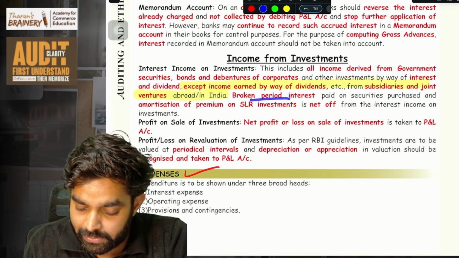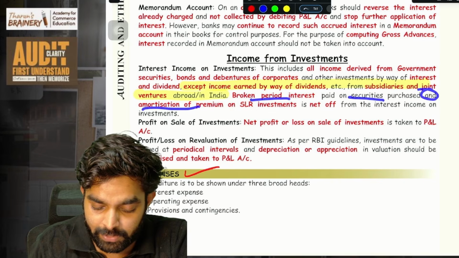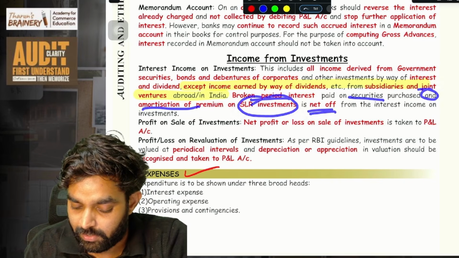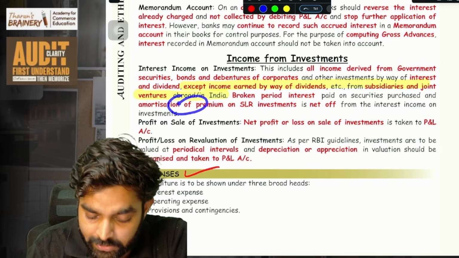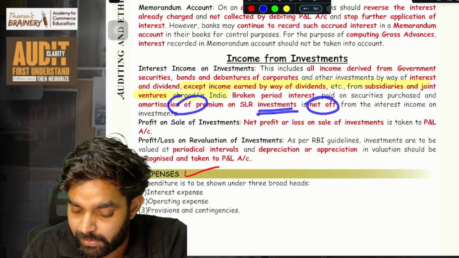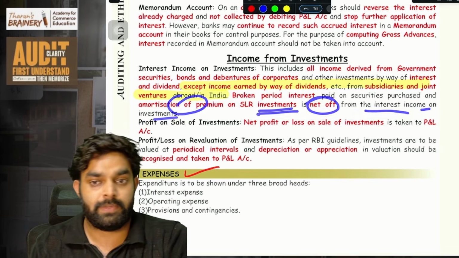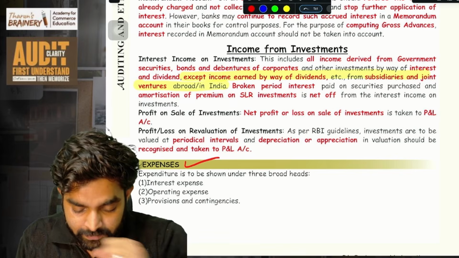Then broken period interest paid on securities purchased and amortization of premium on SLR investments is netted off from the interest income. If there was any broken period interest or any amortization of premium on SLR investment, it should be netted off from the interest income on investments. It should be netted off.